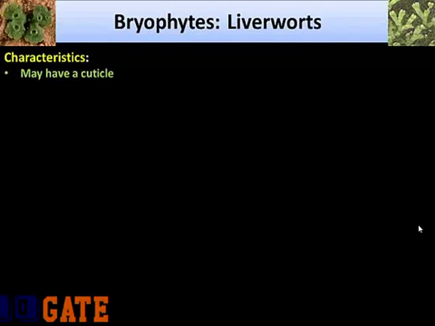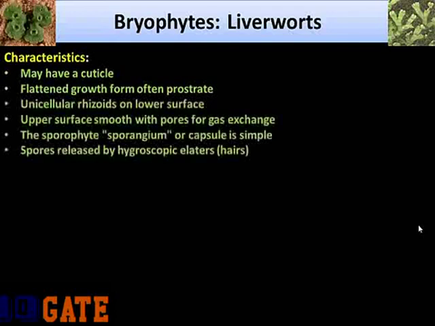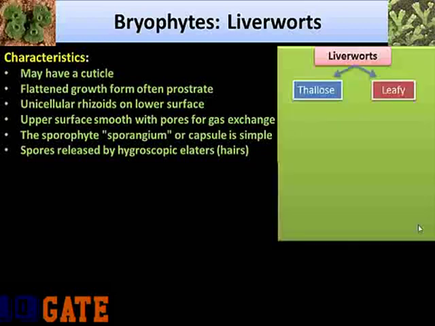Now coming to another group of the bryophytes, which is liverworts. So they have the following characteristics. They may have a cuticle, they have flattened growth which is often prostrate, they have unicellular rhizoids on the lower surface, the upper surface is smooth with pores for gas exchange, the sporophyte sporangium or capsule is simple, and lastly the spores are released by hygroscopic elaters, that is hairs.